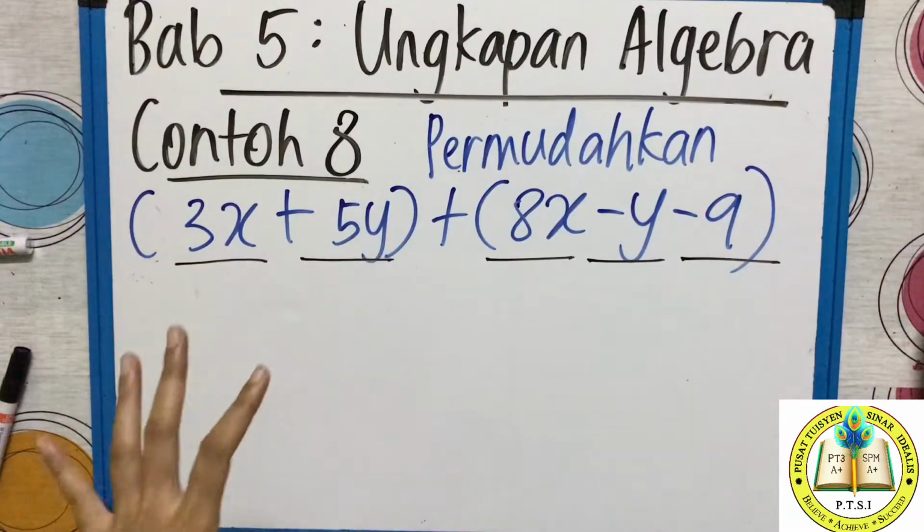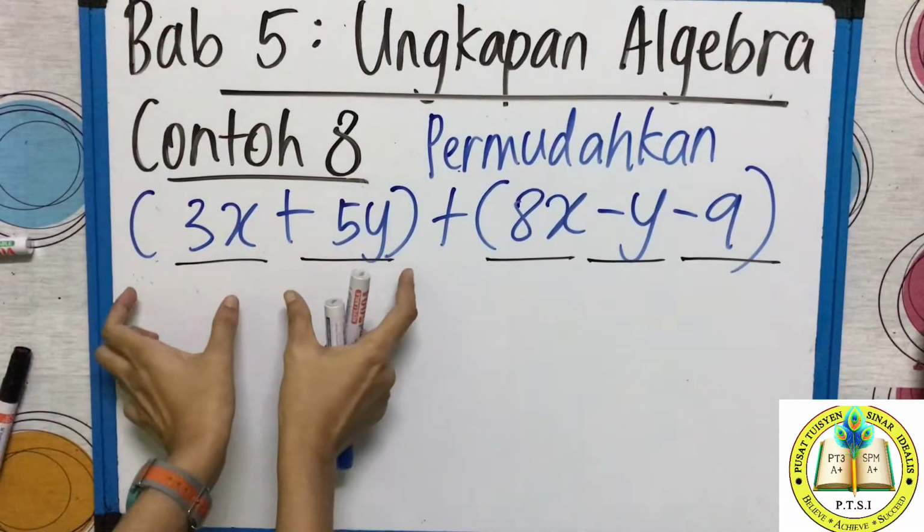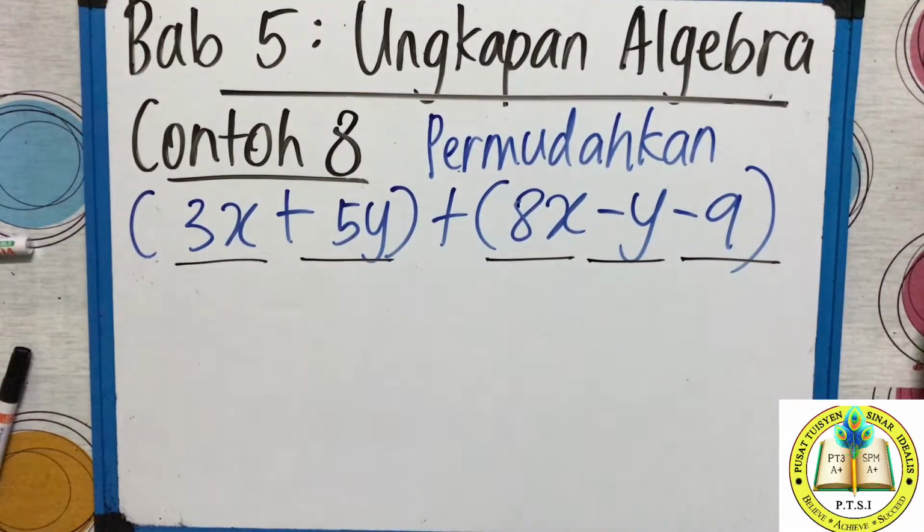What teacher say terms just now? Group. So how many group do you have? 5 group. This is just one extra information. Now we come back to the question permudahkan. Yang ni satu kurungan, yang ni lagi satu kurungan, tambah. Tambah is very easy. You just have to arrange it. You see my working class?